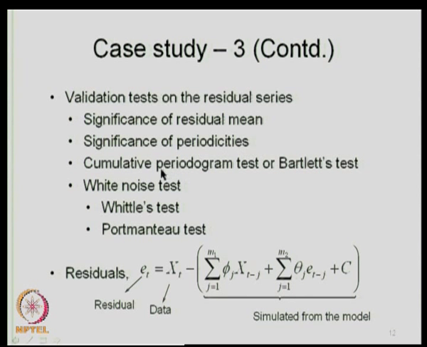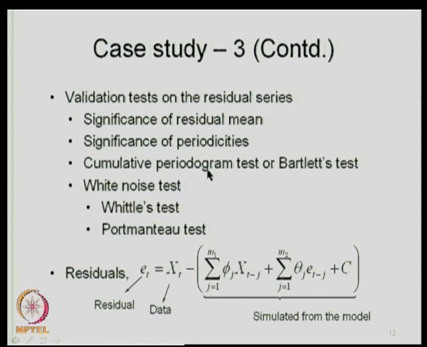Then we examine whether the residual series in fact is uncorrelated. For that, we generally do two tests, Whittle's test and Portmanteau test. Remember that I have mentioned Whittle's test is preferred over the Portmanteau test.